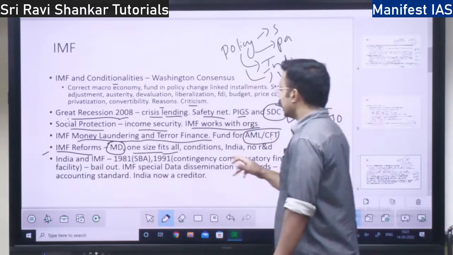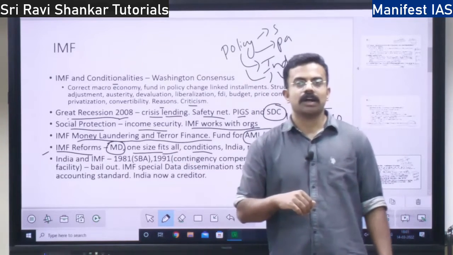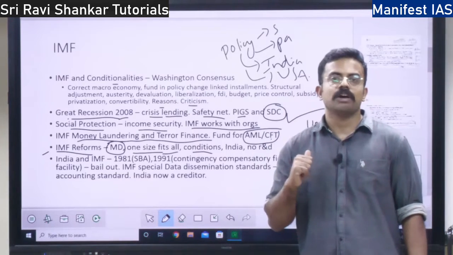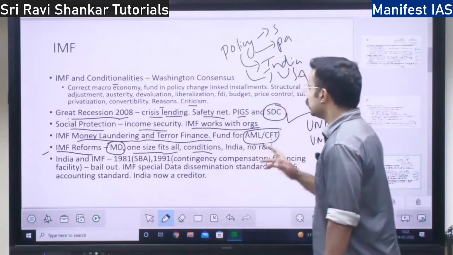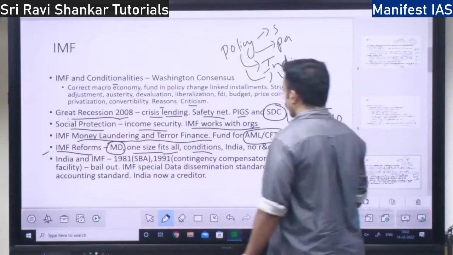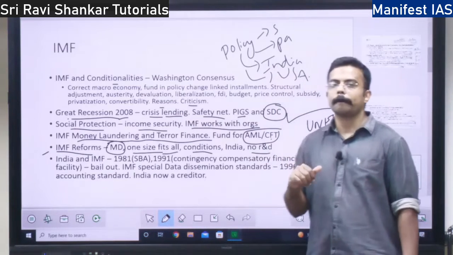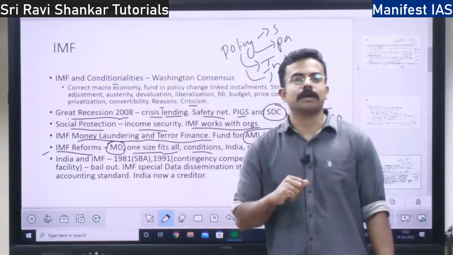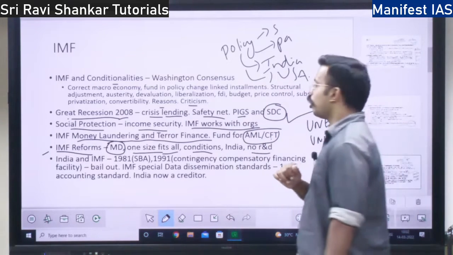And also the conditions are said to be harsh. Austerity conditions or policy prescriptions are considered to be very harsh on the low income countries and also developing countries. There also IMF should change. And IMF does not carry out any reform, R&D. There is no research and development with respect to IMF working. That is also a drawback.